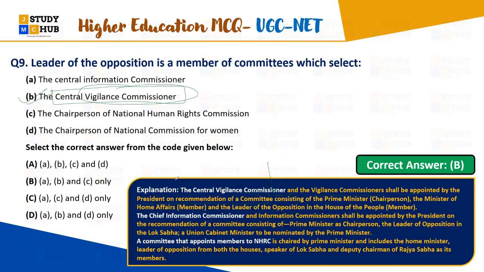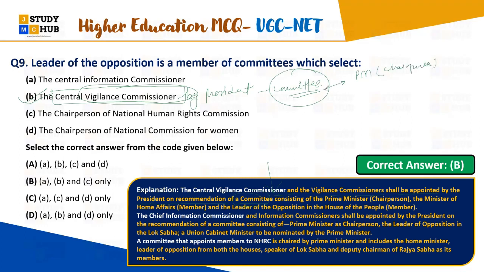We know that they are appointed by the President, but on the recommendation of the committee. Now look over the committee, what it basically consists of. The committee consists of the Prime Minister, who is the chairperson.